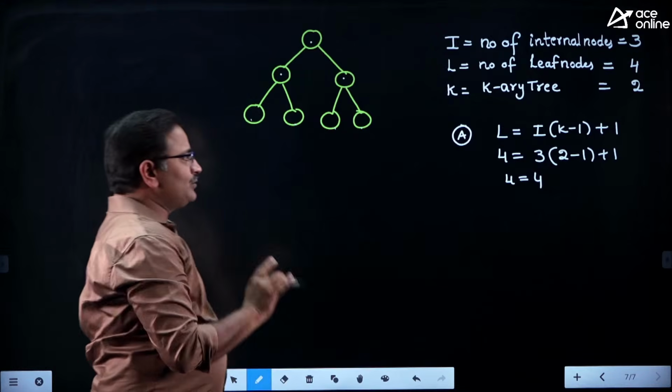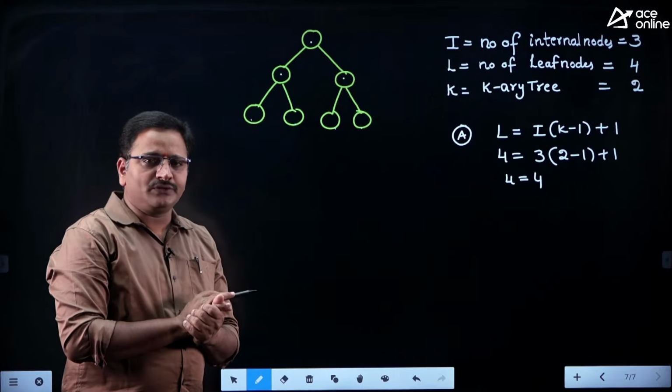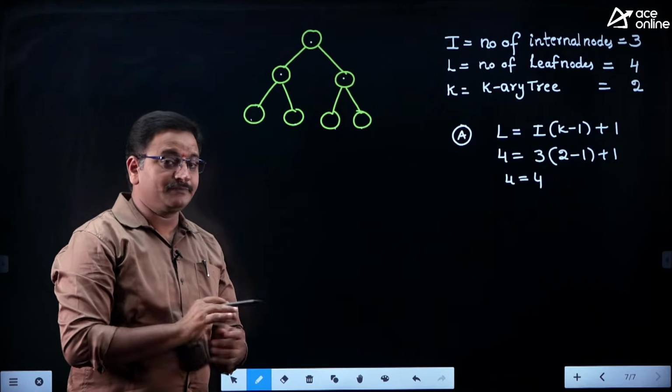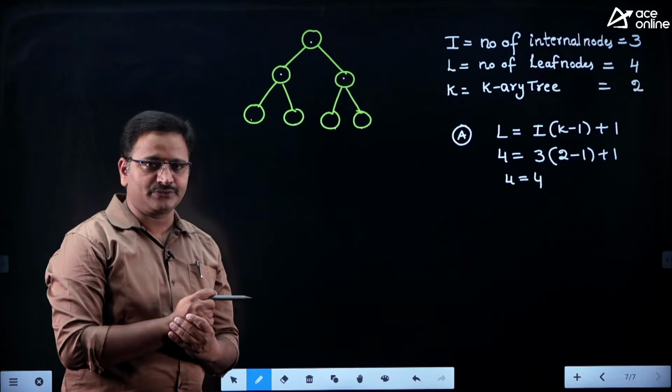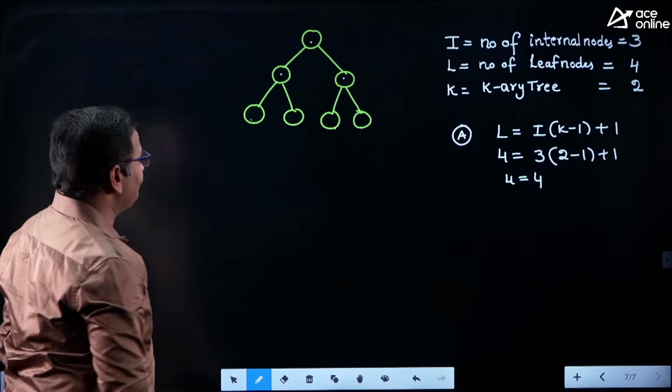But my suggestion is, don't just remember the option, friends. Try to analyze how it is possible to get L is equal to I into K minus 1 plus 1, because based on that there are so many application-based questions in the GATE and ISRO papers also. Let me explain how we are getting that formula.